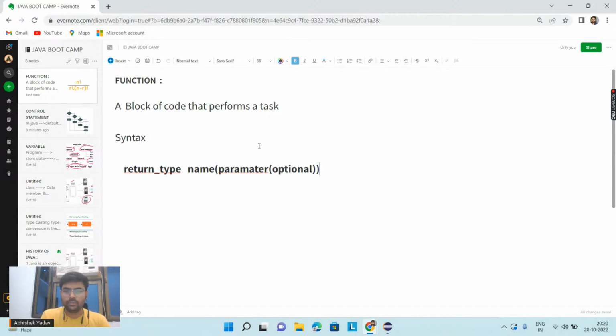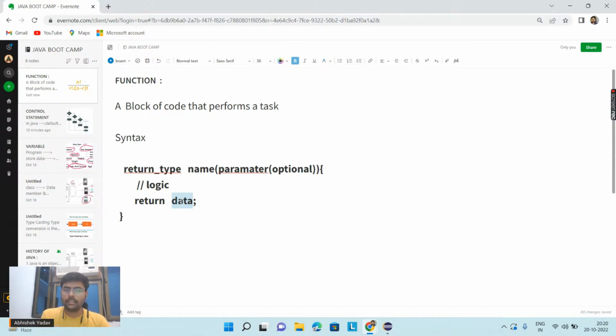And after that, we have to use open curly bracket and close curly bracket. And here we have to write the logic, or block of code, to achieve a particular task. And after that, we have to use a return keyword, and here again data. And here we have to return the data, and this data part is also optional.